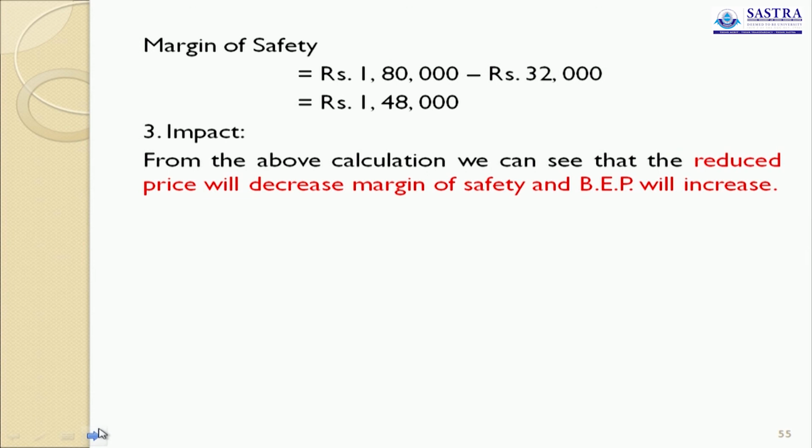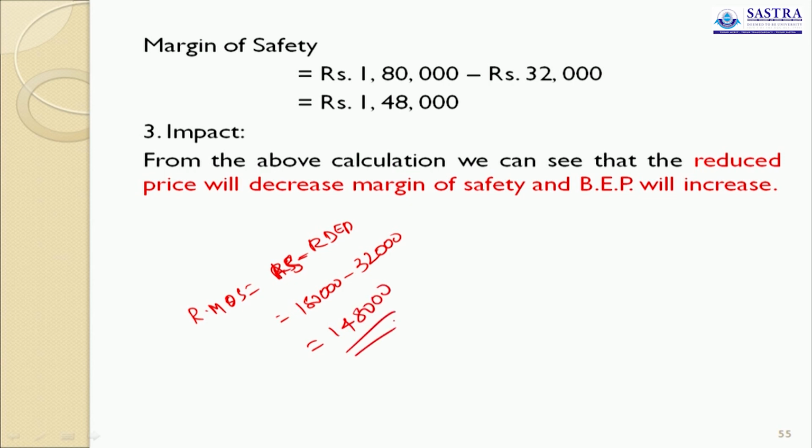Now you calculate the revised margin of safety. The revised margin of safety is equal to actual sales minus the revised break-even point. Actual sales is 1,80,000, revised BEP is 32,000. Now the margin of safety is 1,48,000.